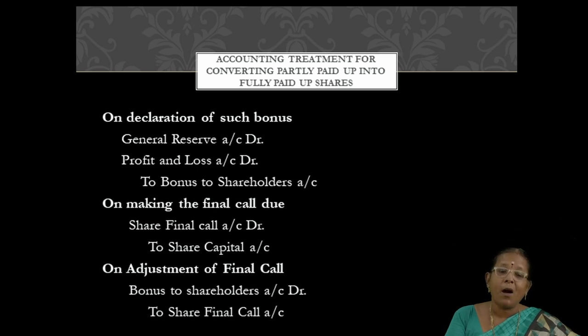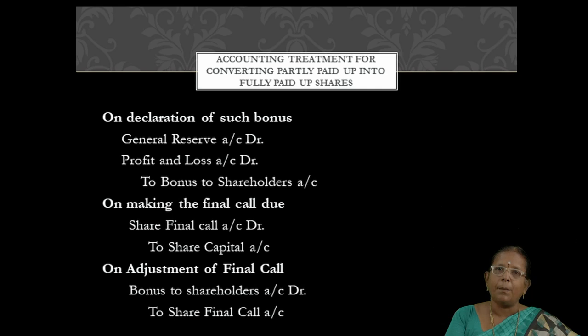That is why I have mentioned only 2 items, that is general reserve and profit and loss account. You can write capital reserve realized in the form of cash also here. So general reserve account debit, profit and loss account debit, and capital reserve in the form of cash account debit, to bonus to shareholders. This is the entry to be written on declaration of bonus. So what reserves are to be utilized for converting partly paid up into fully paid up?